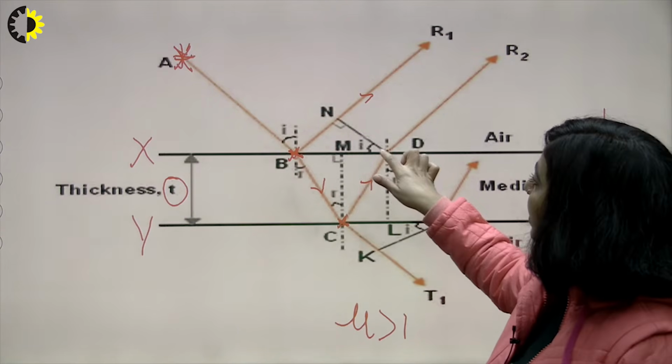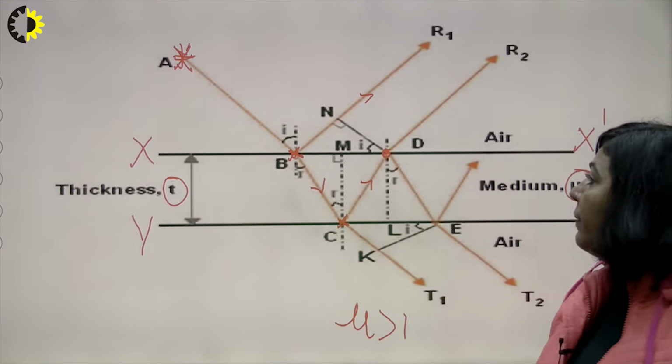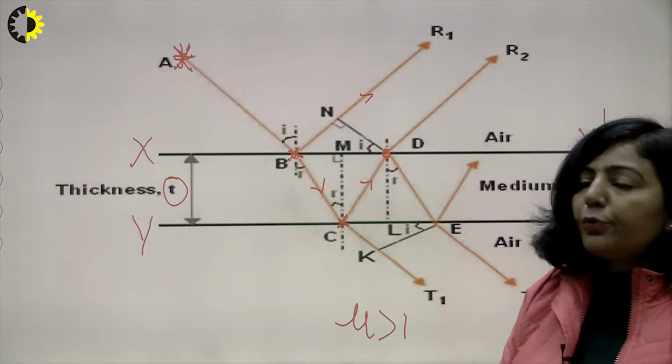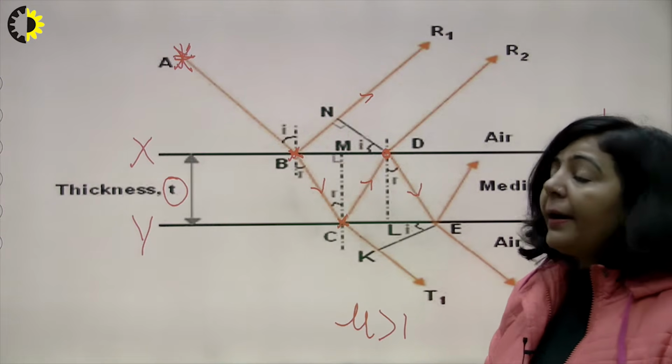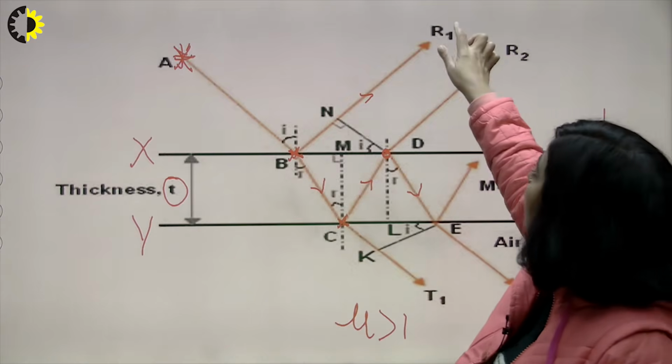So now this light ray will reach the upper part of the thin film. So over this point D, again we are having an interface of two mediums. So some part of the light will be reflected. So this one is a reflected part and some will be transmitted. So now you can see you are having these two rays.